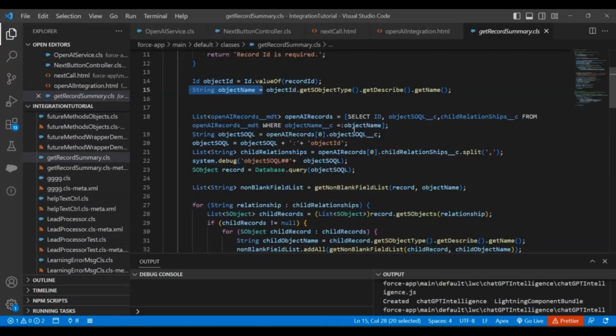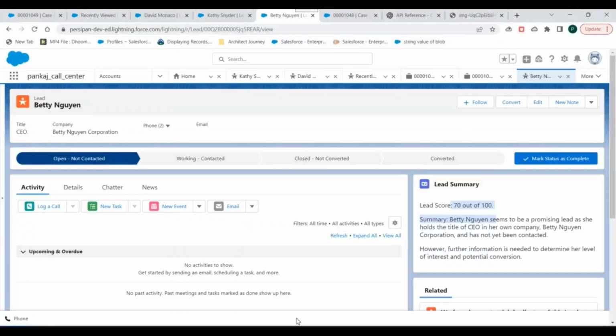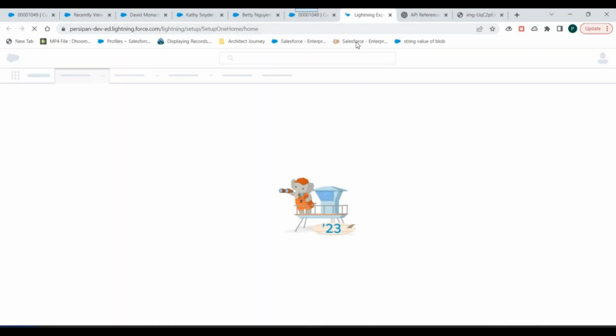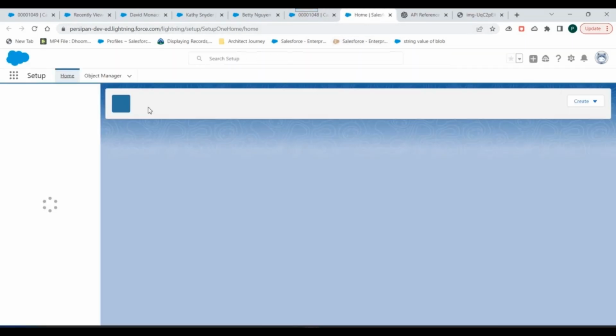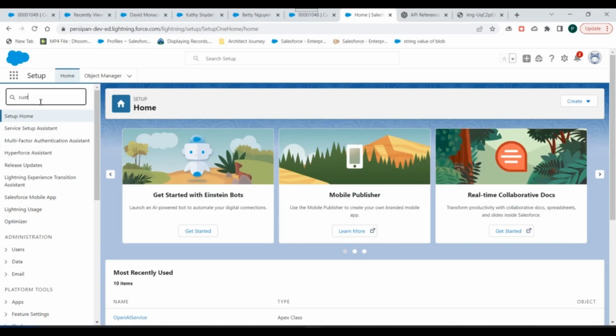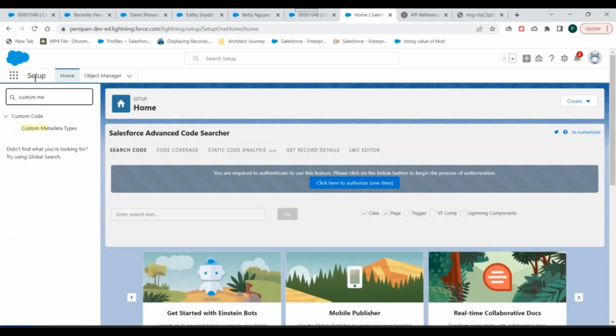Now I'm passing the record ID, and based on that I'm getting the object name. Then I have stored my SOQL query, or the fields which I want to send to OpenAI, in a custom metadata record. Okay, so let's look into that custom metadata record first. I'll go to the setup, and we can search for custom metadata.